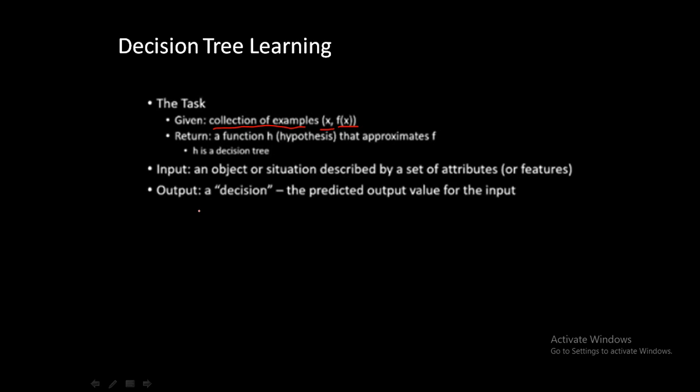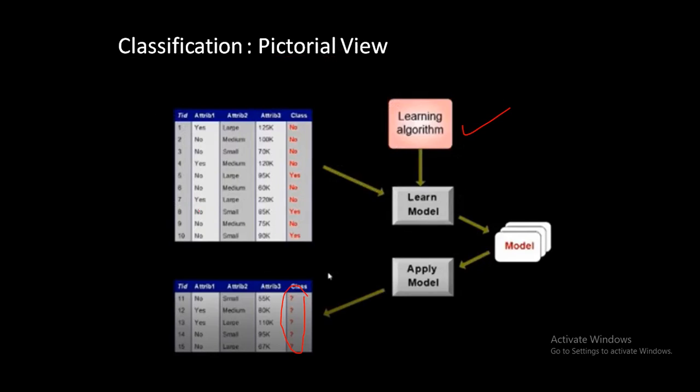I want to build a model where I pass my data, a set of attributes. Consider these are the values of x, and these are the values of f of x. f of x is the outcome related to whatever input you gave.